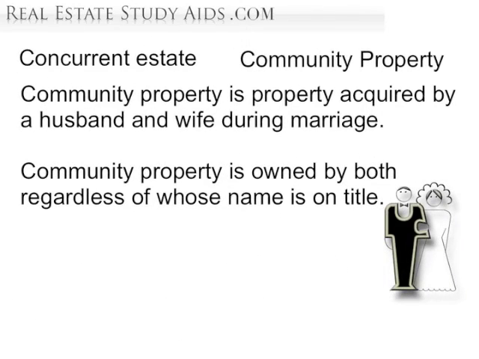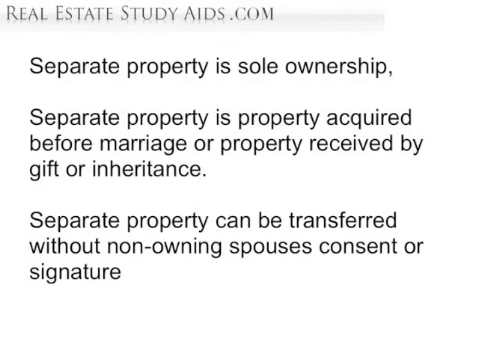Community property is property acquired by a husband and wife during marriage. Community property is owned by both regardless of whose name is on title. Separate property is sole ownership. Separate property is property acquired before marriage or property received by gift or inheritance. Separate property can be transferred without the non-owning spouse's consent or signature.